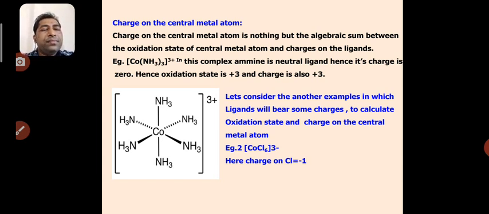There are three types of ligands, which we are going to see in the next slide. So what is the charge on the central metal atom or overall complex? Basically it is the algebraic sum of the oxidation state of the central metal atom and the charge possessed by the ligands. There are three types of ligands, recognized as negative ligands, neutral ligands and positive ligands. At the end of this video we will see the classification. Before moving to that, we will see some examples of how to calculate the oxidation state of the central metal atom.